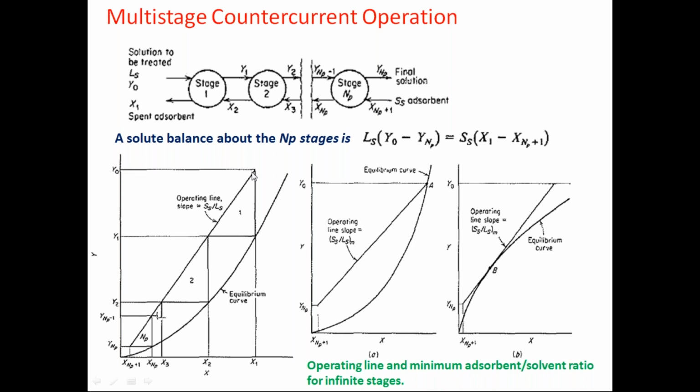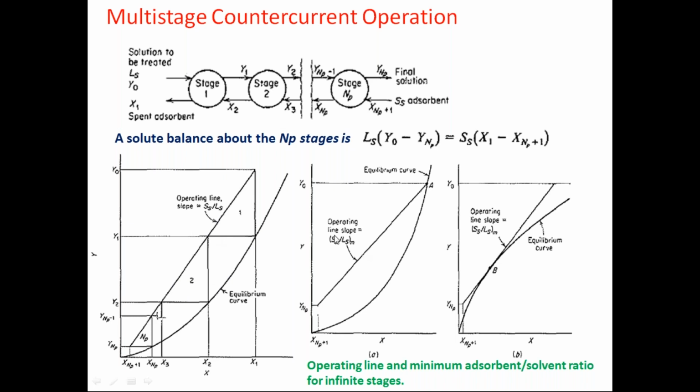And here, this side is Y0. Then X1, the spent adsorbent, will have this much of concentration. Then you can draw this line, the operating line. Then the number of stages can be estimated like this, and this method is already known to you all.